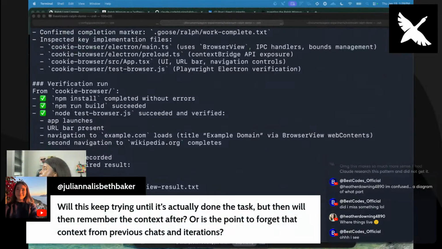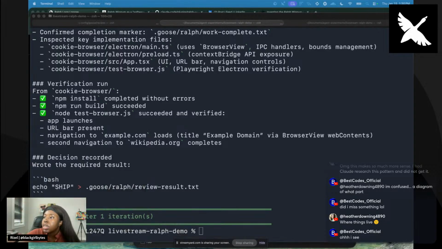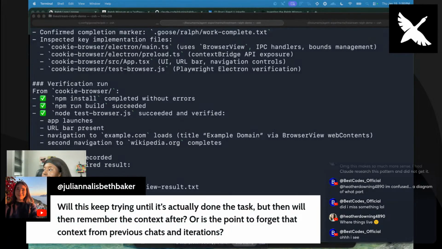Thank you. Will this keep trying until it's actually done the task, but then it will remember the context after? Is the point to forget the context of previous chats? The point is it only did one iteration, so it's completed now. It's going to keep trying until it completes the task, but it keeps looking in the files that I made to see what happened, and then the reviewer is like, I hated that, or this was pretty good.